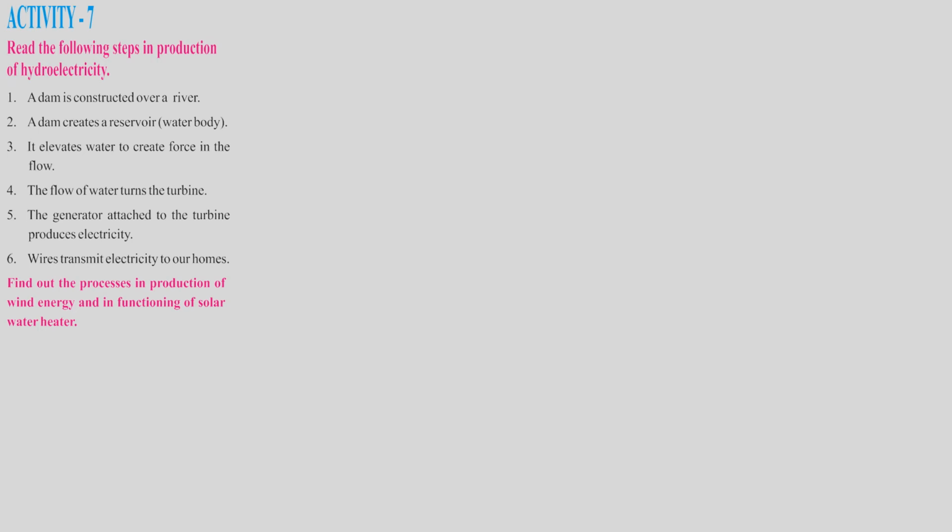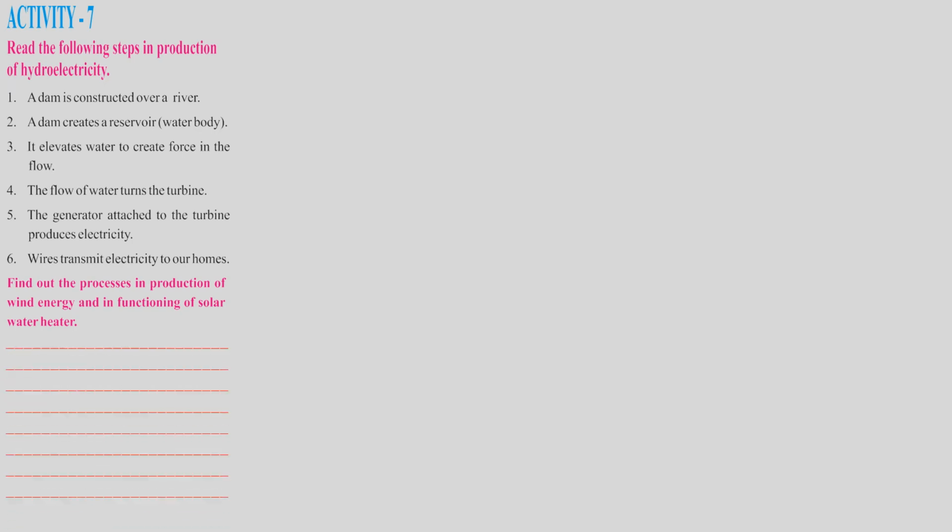Wires transmit electricity to our homes. From the turbine, the generator is connected, and from the generator, the wires are connected to different places. You can see big electricity towers are connected, and electricity is going through them. From that tower, they put a wire to each and every house, and this way the electricity reaches our houses.